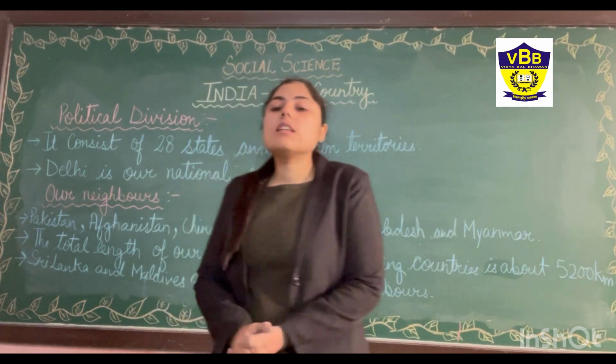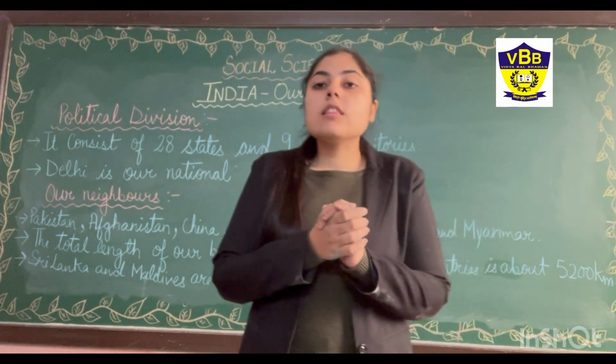As we have seen the location and the size of our India, now move forward and see